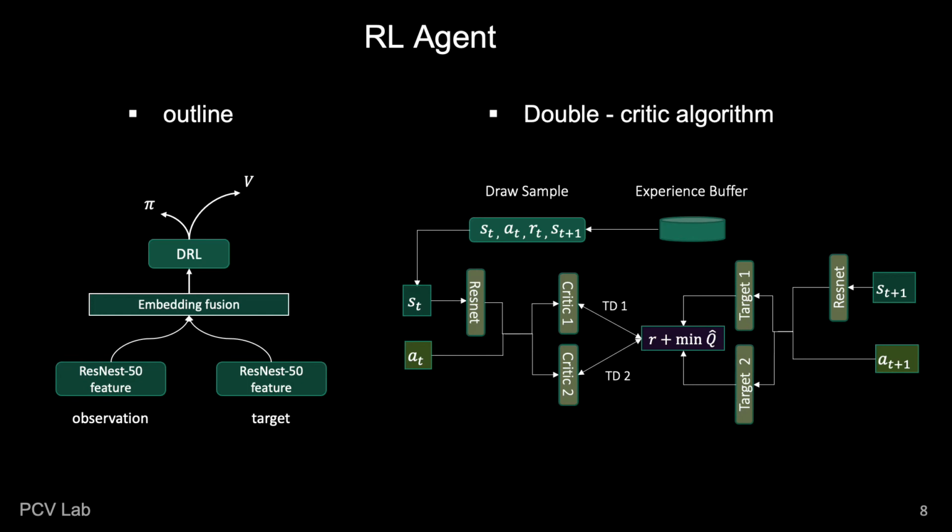The double-critic network is similar to the regular deep Q network. The critic network generates the Q value of current state S_t given action A_t. The target network generates the Q value of next state S_t+1. The temporal difference between these 2 values should be the immediate reward R, and the critic network updates based on this temporal difference. The target network shares the same parameters as the critic network, but is updated periodically.